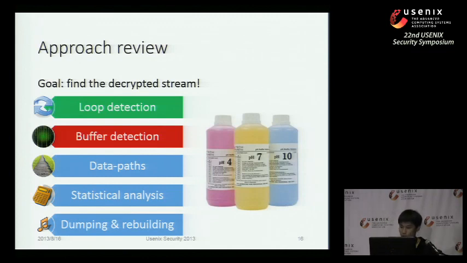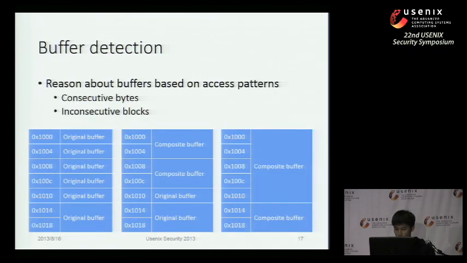After we get those good loops, we come to the second step, which is buffer detection. We want to detect buffers out of a loop. We have come up with our own algorithm of buffer detection based on access patterns. Besides the detection of normal buffers, like consecutive arrays of bytes, our algorithm could handle cases where a buffer is not accessed consecutively as well. Our algorithm could even work when some bytes of the buffer are not completely accessed during the loop. That could really help to identify some special and extreme cases.